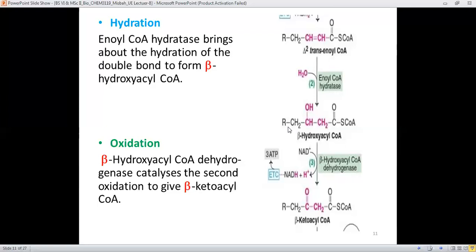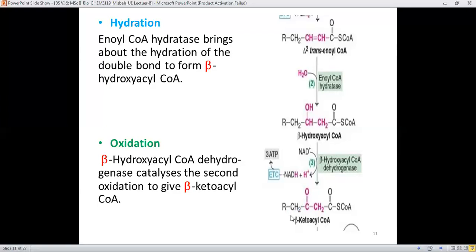Therefore, beta-hydroxyacyl CoA undergoes the oxidation and it gives its hydrogen to the other functionality here; instead of FAD, NAD is present.